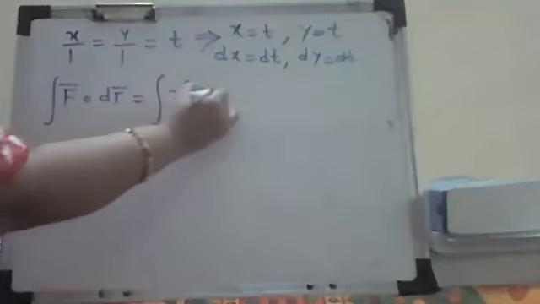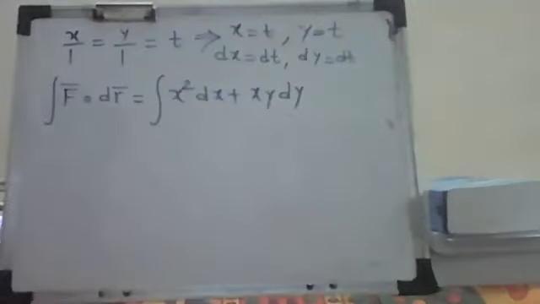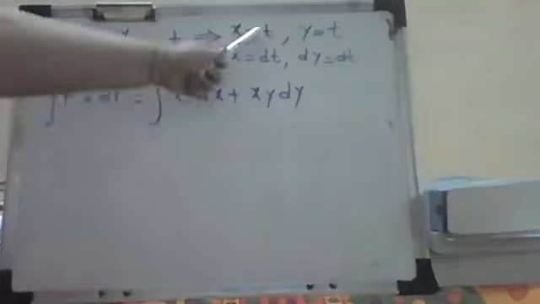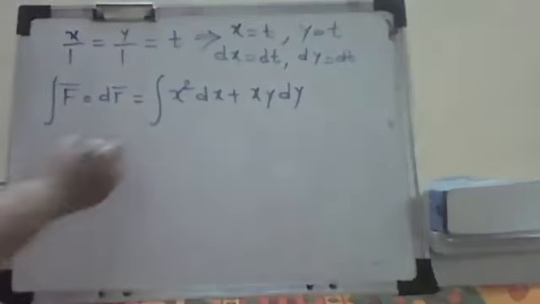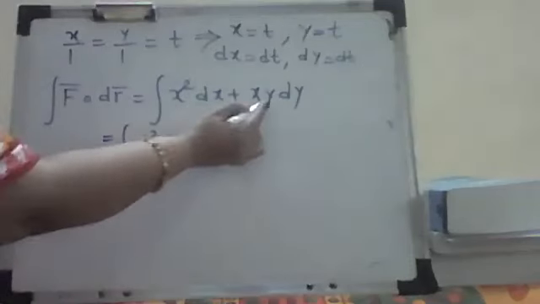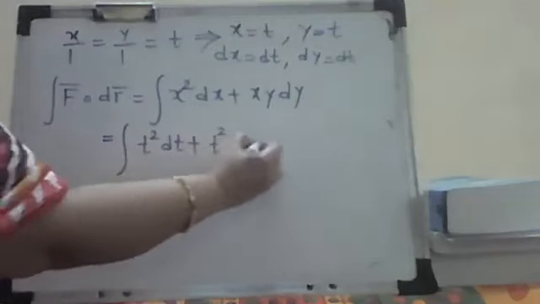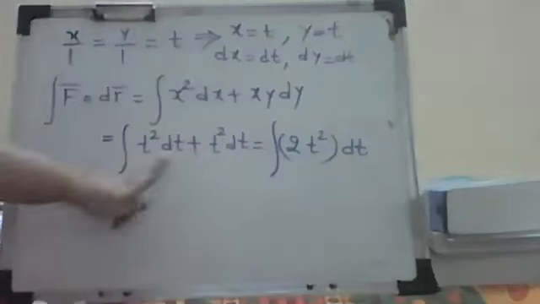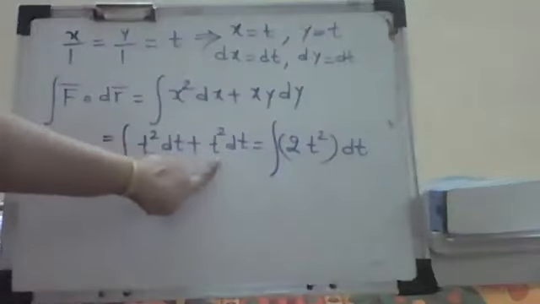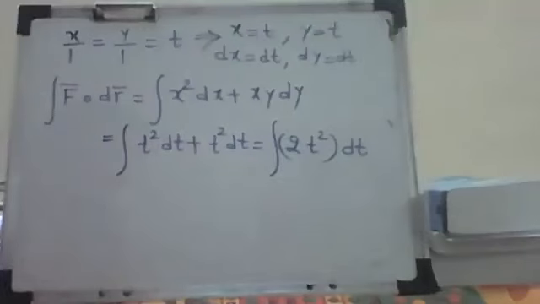What is our line integration? F bar dot dr bar. We have seen this in the earlier question, x square dx, it is the same. So we put x as t, y also as t, and dx is replaced by dt, dy replaced by dt. We get t square dt, this is t into t, and then t square plus t square, so taking dt outside we get 2t square dt.